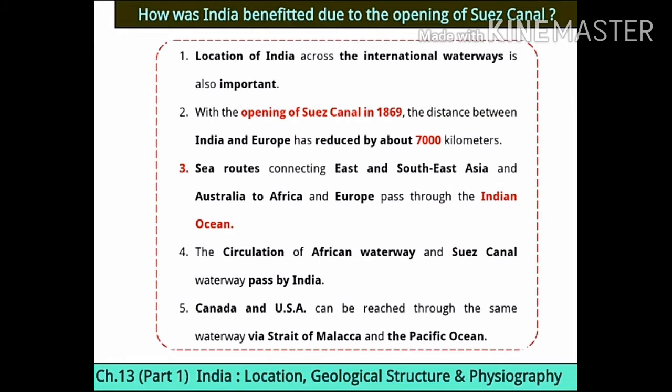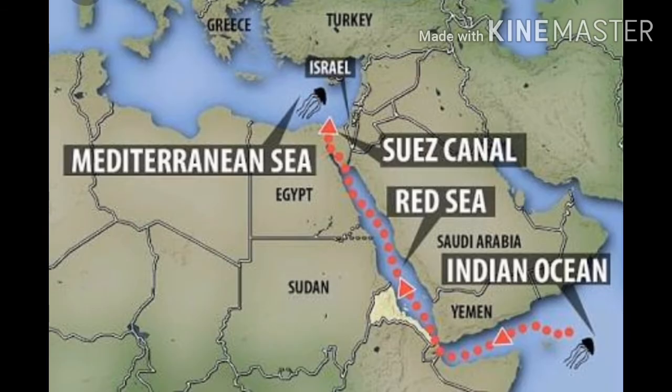The third point, sea routes connecting East and Southeast Asia and Australia to Africa and Europe. See all the sea routes, you may see East and Southeast Asia, Australia, Africa, Europe. All these sea routes pass through the Indian Ocean. All the routes are passing through the Indian Ocean. And the biggest country of Indian Ocean is what? Which one? India. And that's why location of India is the best.